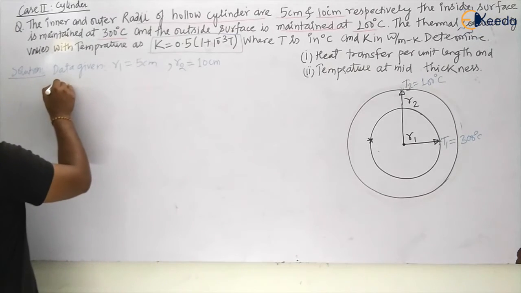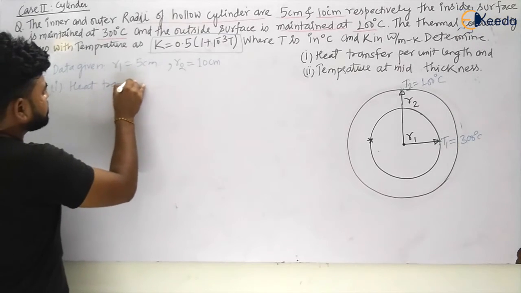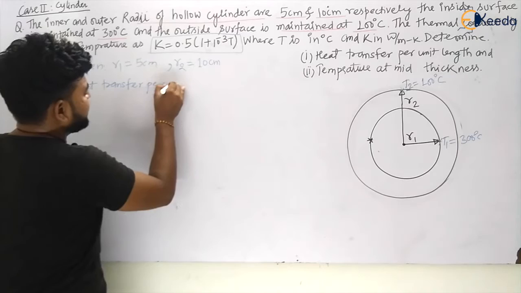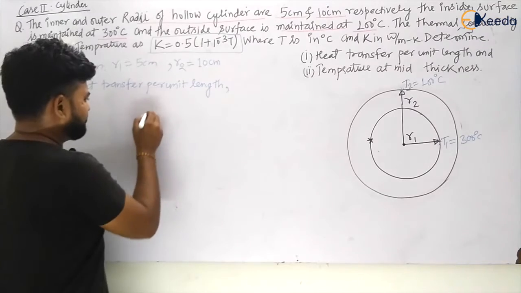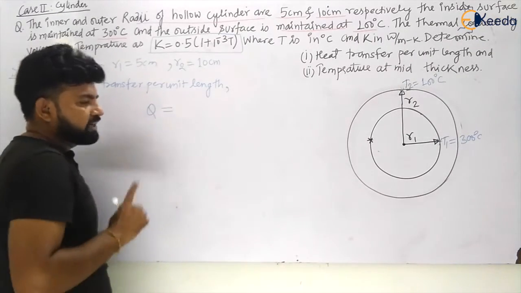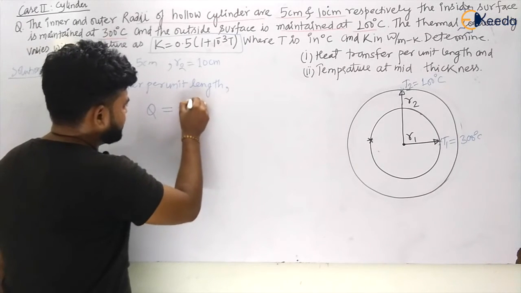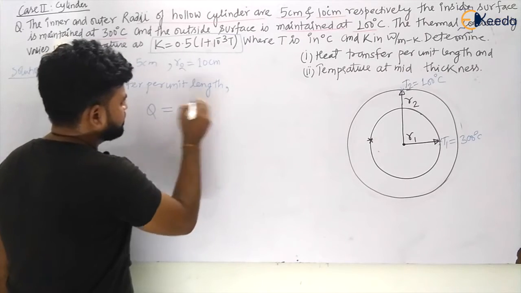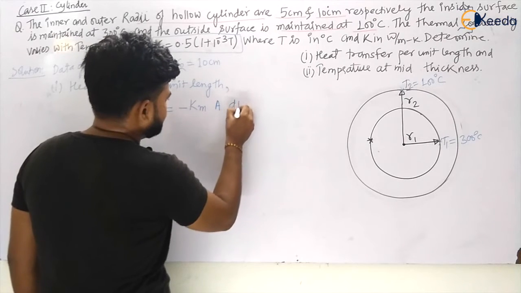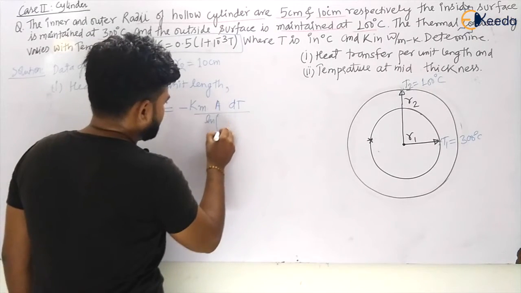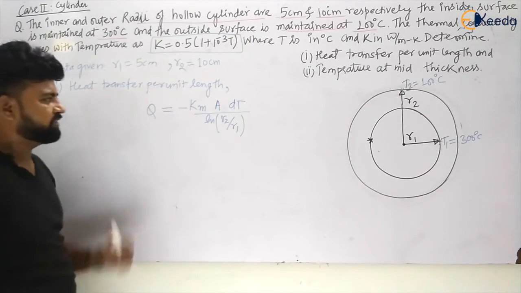So let us see question 1, that is heat transfer per unit length, my dear students. So let us see what will be the Q for a cylinder when there is a variable thermal conductivity. We have seen this in the previous video. So this will be minus K naught, or we can say Km, multiplied by area, multiplied by dT, divided by ln R2 by R1, my dear students. So what was the Km? That is the average thermal conductivity.